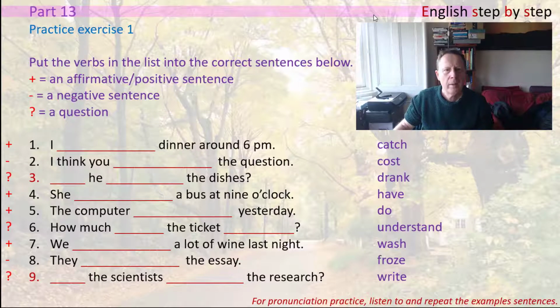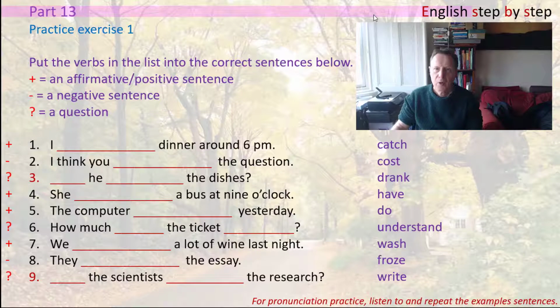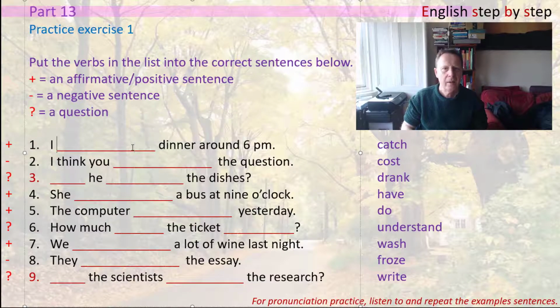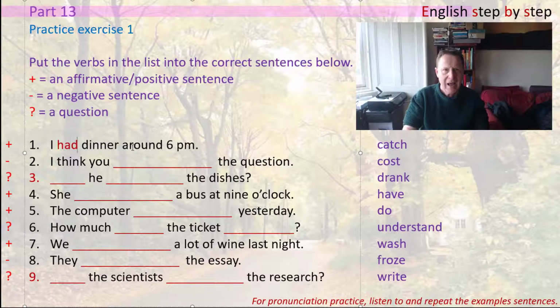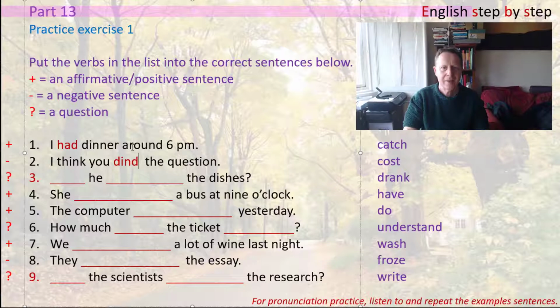So, number 1 is an affirmative or a positive sentence, and it's about dinner. So we have to say have. I have dinner, and of course it's the past tense, so we have to say I had dinner at around 6 p.m. Now the next one is negative, and it's about a question, so the only logical verb is understand, and the negative is didn't understand. So that's the negative, didn't understand.